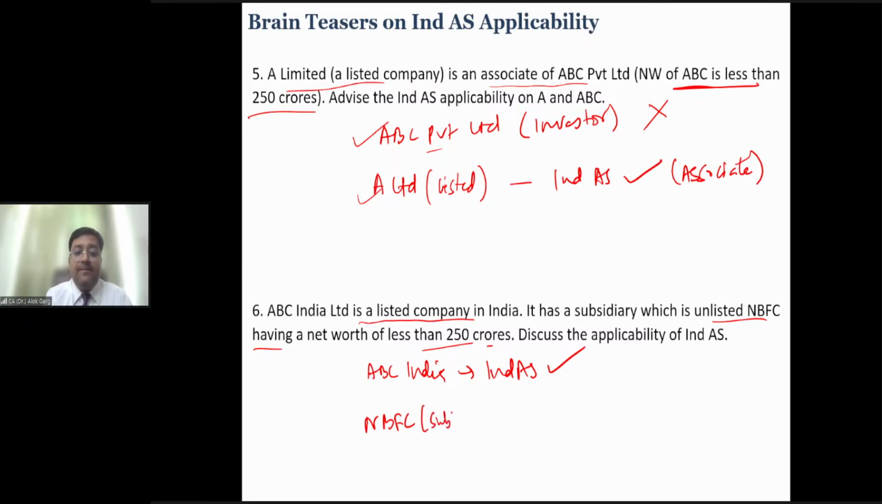But this NBFC is a subsidiary. So there is an exception for NBFCs. If NBFC is a subsidiary of a non-NBFC, then Ind AS will not be applicable automatically until and unless Ind AS is applicable to that NBFC according to its own criteria. So by own criteria, Ind AS not applicable. So in this case, Ind AS will not be applicable. But of course, being a subsidiary, it has to prepare its fit for consolidation Ind AS accounts for the purpose of consolidation of the parent, right? For the purpose of consolidation of the parent.